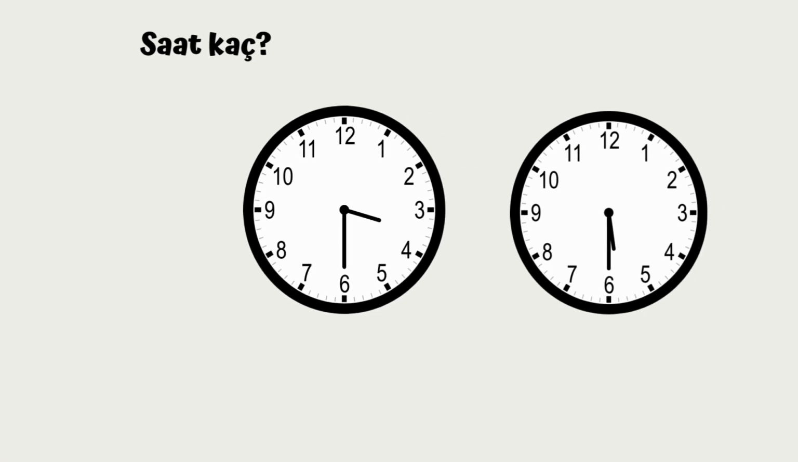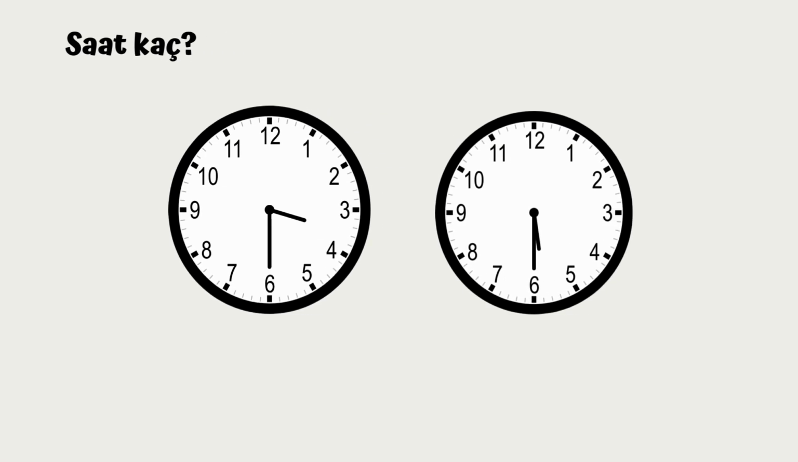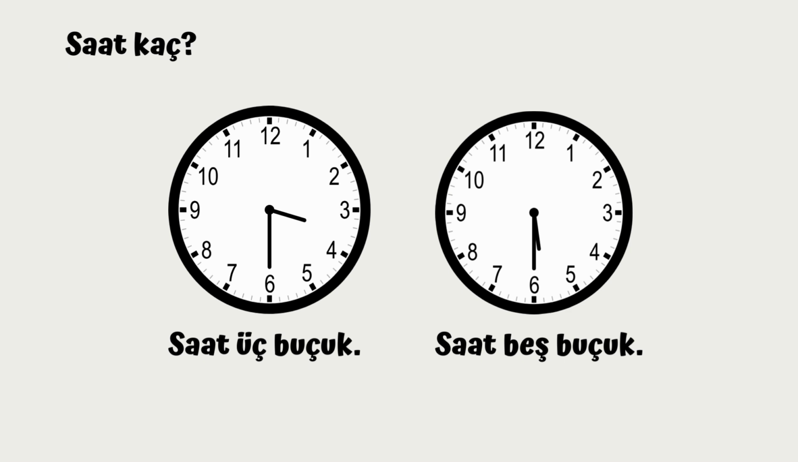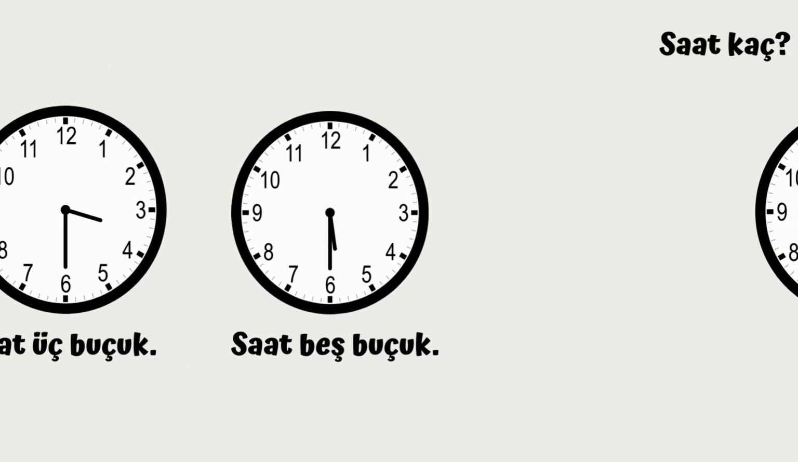Okay, let's do more exercises. So saat kaç, the first one is 3:30. So how do we say it? Saat 3:30. So 3 is 3 and then buçuk is half. Okay, let's take a look at the second one. What time is it? Saat kaç? It's 5:30. So this is how we say it. Saat 5 is 5. Okay, so and we need buçuk. So saat 5:30.